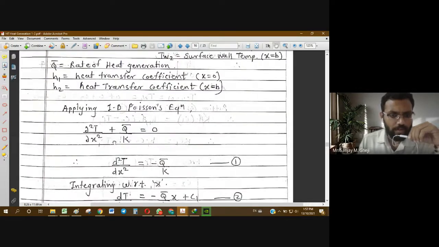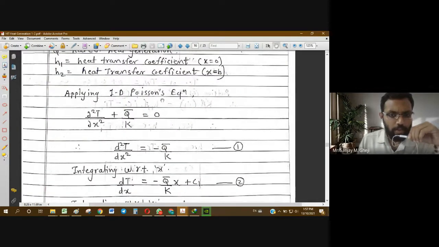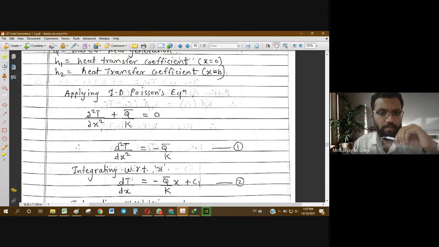Now we know the one-dimensional Poisson's equation. This comes from the generalized differential equation in Cartesian coordinates in three dimensions. As we are considering only heat transfer in the x direction, that is, we are limiting ourselves to one-dimensional heat transfer, the terms containing y and z do not appear here.